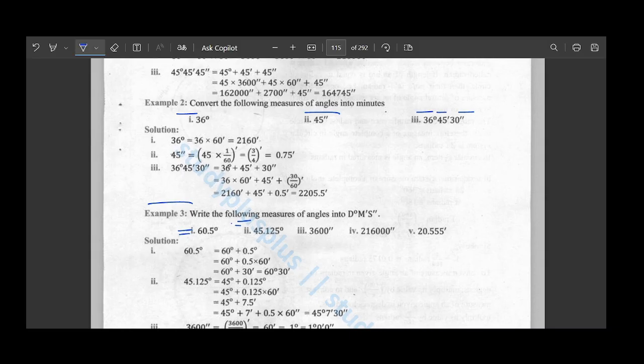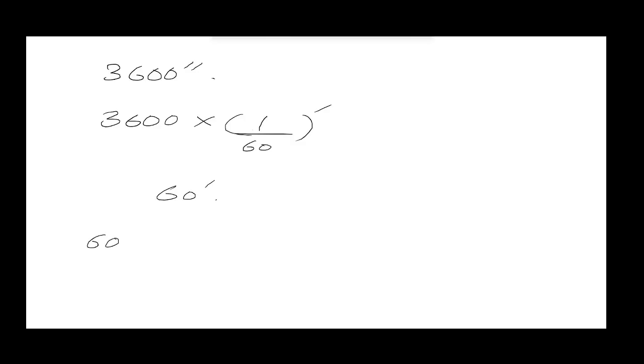So now let's move on. Here we have 3600 seconds. So first it will be multiplied with 1 by 60 minutes. So when both of these are multiplied with each other, that results in 60 minutes. Now 60 minutes will then be converted back to degrees. So it will be multiplied by 1 by 60 degree. So 60 and 60 get cancelled and that only leaves us with 1 degree. So here we have 1 degree.